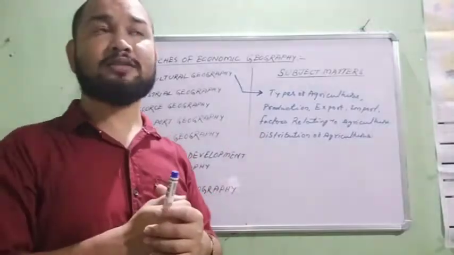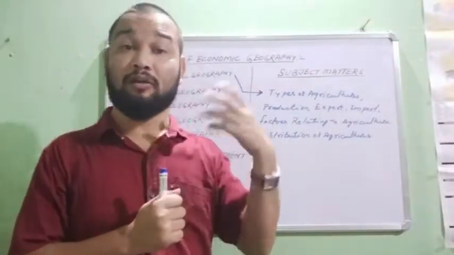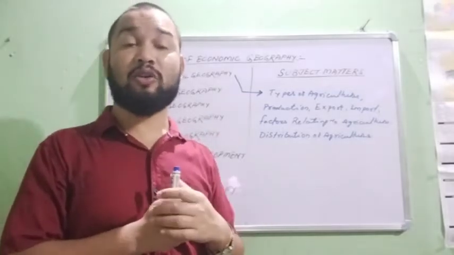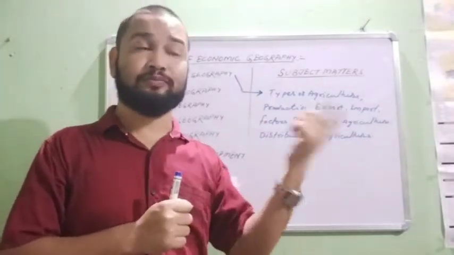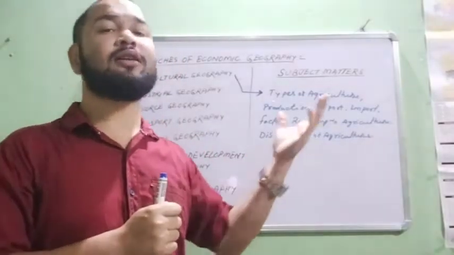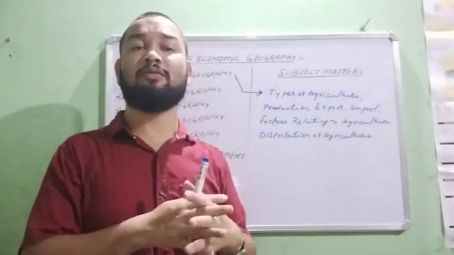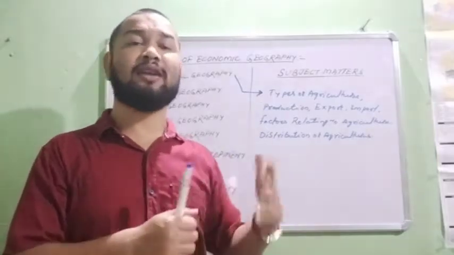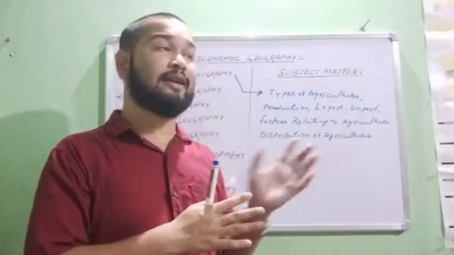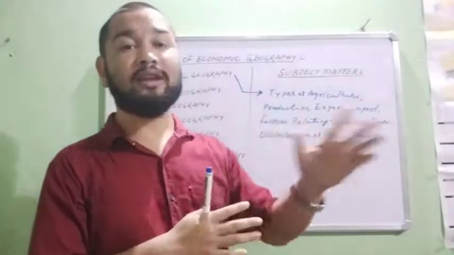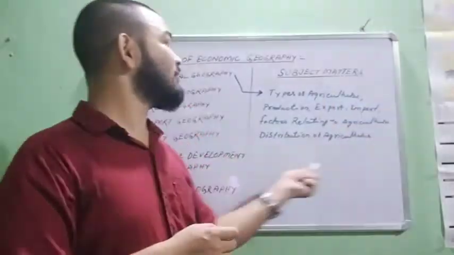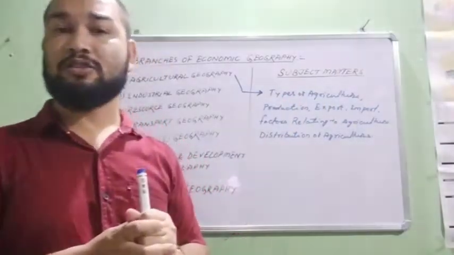But in Maharashtra and Gujarat, the climate as well as the soil is favorable for cotton cultivation, so the people there do cotton cultivation. These are the types of agriculture, the factors relating to production, and the export and import of agriculture. These are the subject matter of agricultural geography.